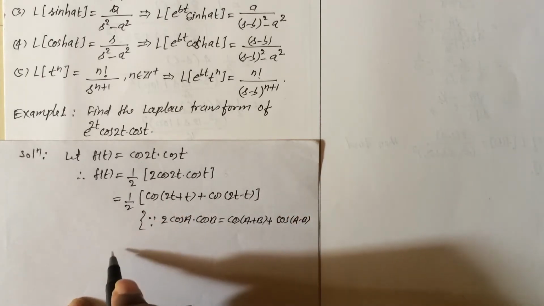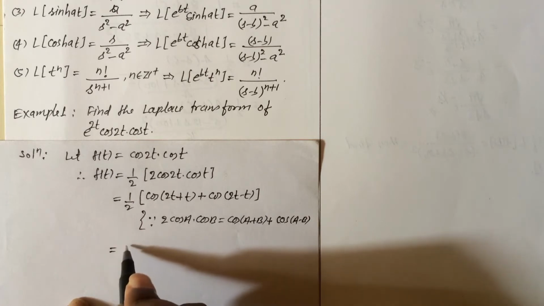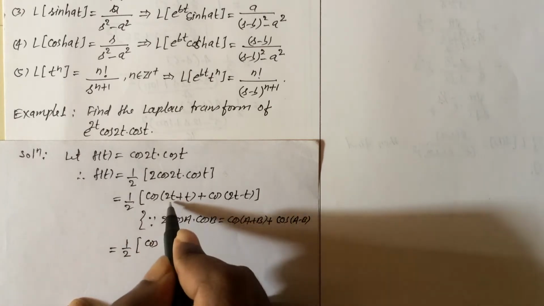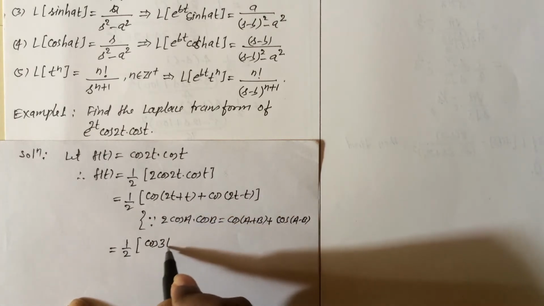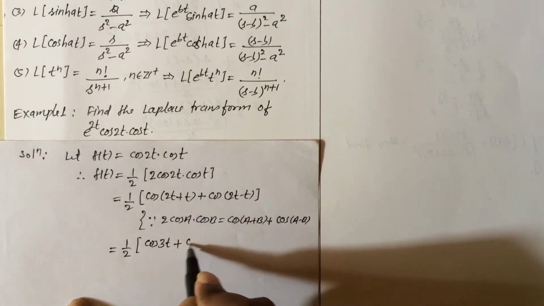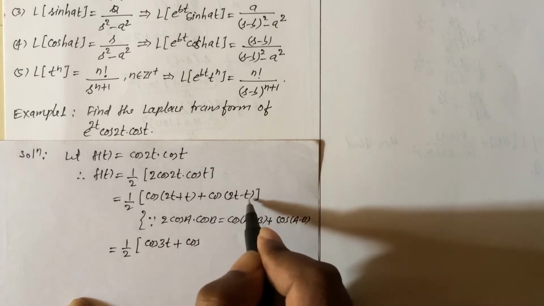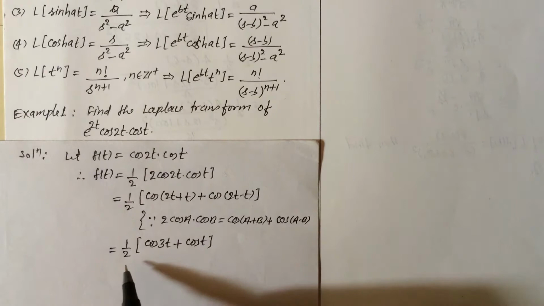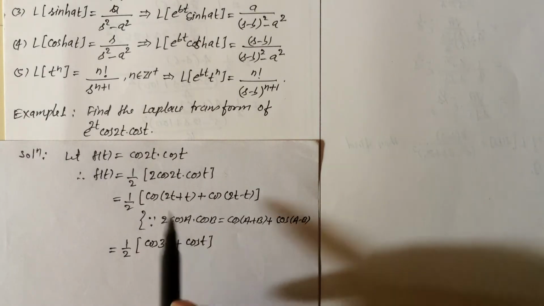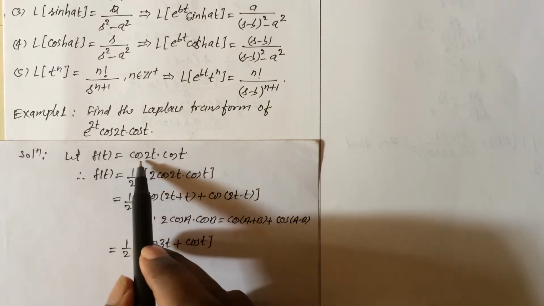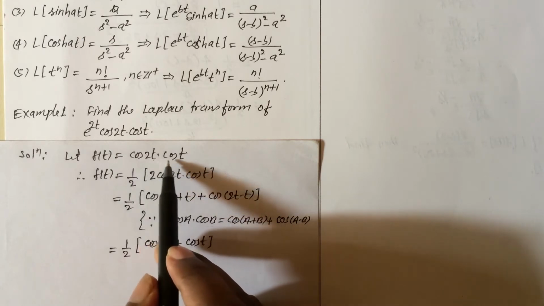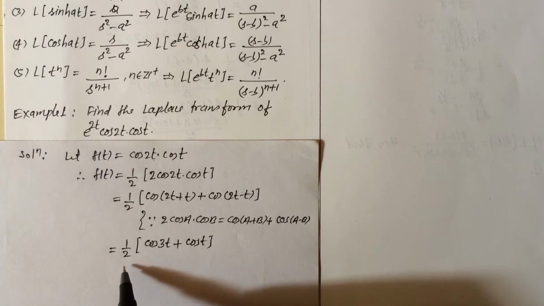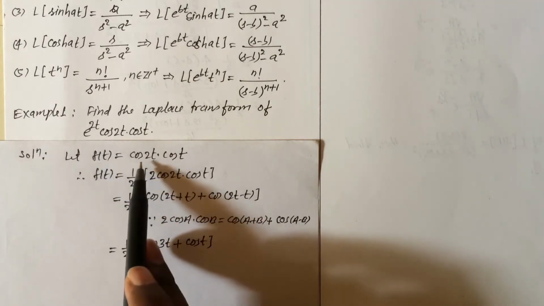So this can be written as 1 by 2 cos 2t plus t, that is 3t, plus cos 2t minus t, that is t. See here, this is the linear form of the function f of t, that is cos 2t into cos t.